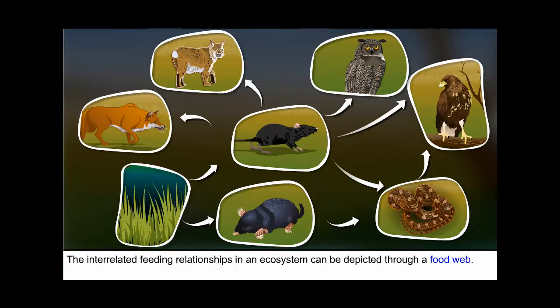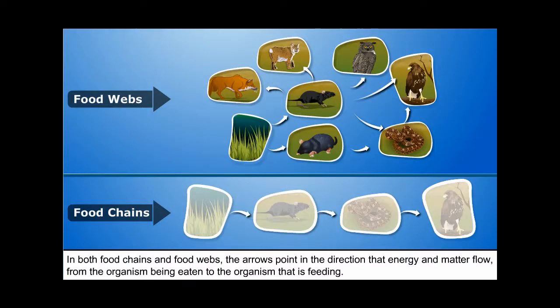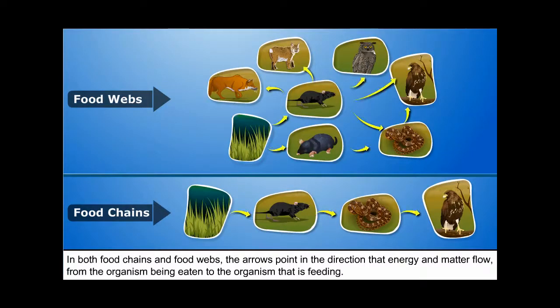The interrelated feeding relationships in an ecosystem can be depicted through a food web. In both food chains and food webs, the arrows point in the direction that energy and matter flow, from the organism being eaten to the organism that is feeding.